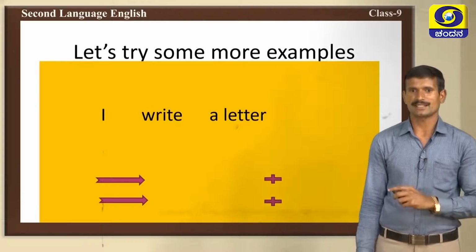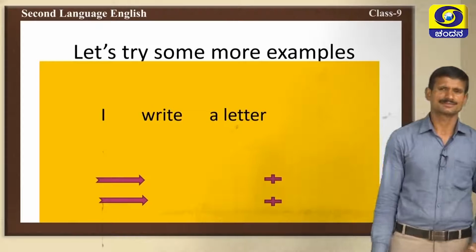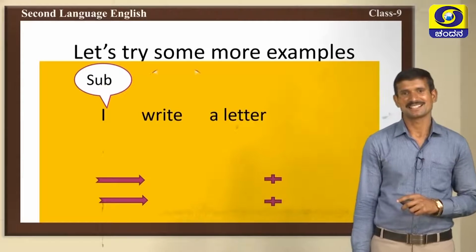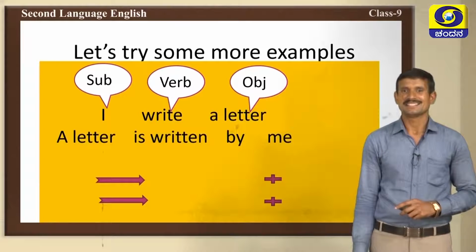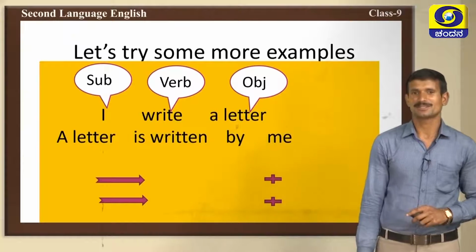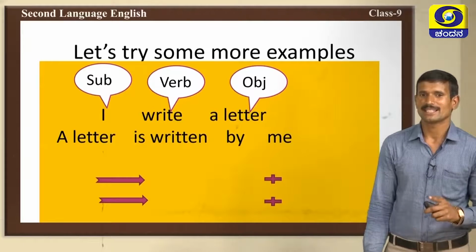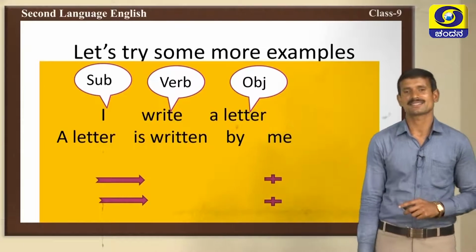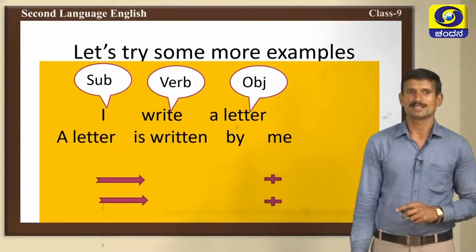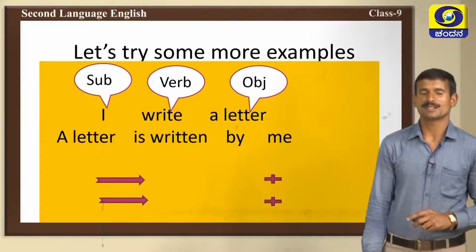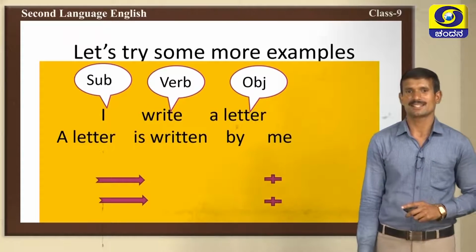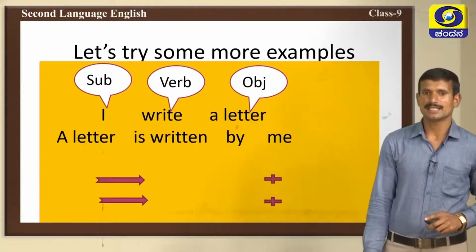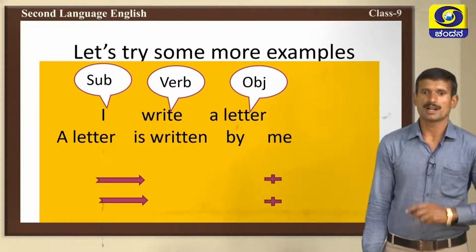Here is the sentence. I write a letter, a very simple sentence. Yes, I is the subject, write is the verb and letter is an object. Very good. Object into subject place: a letter. A letter is singular form, write is present form. We should use is because that is third person singular. The verb 1 changes into verb 3 form, that is written: write, wrote, written. Write is present form, wrote is past form, written is past participle form.